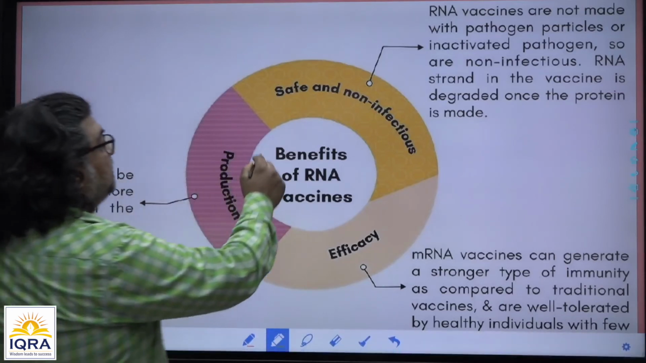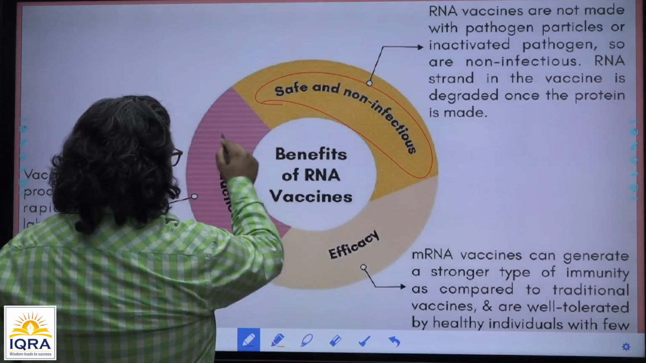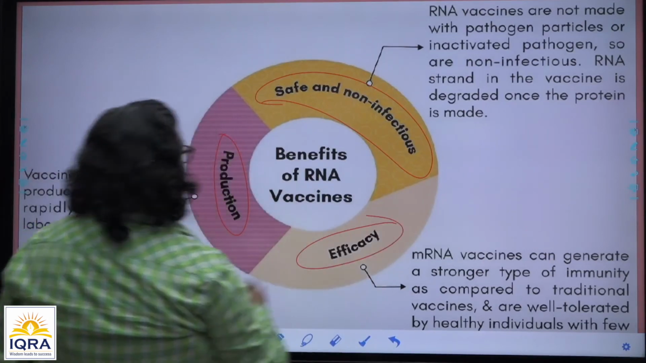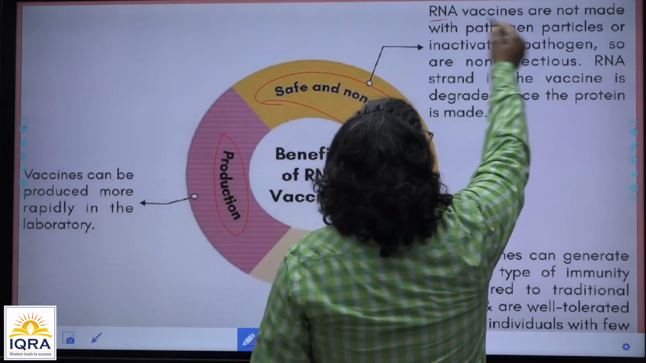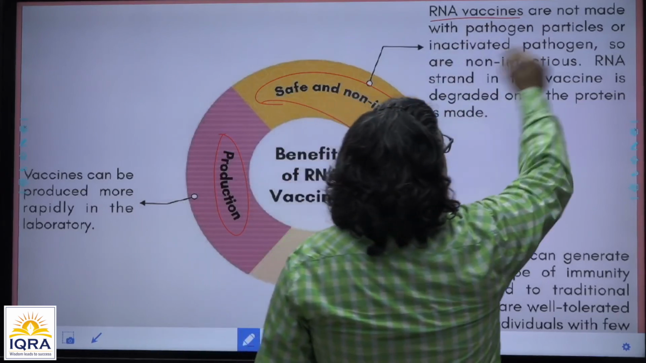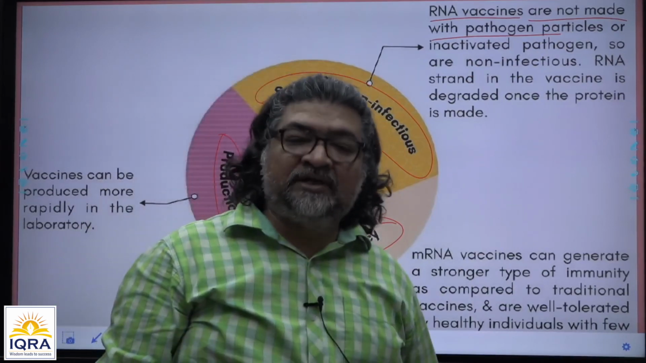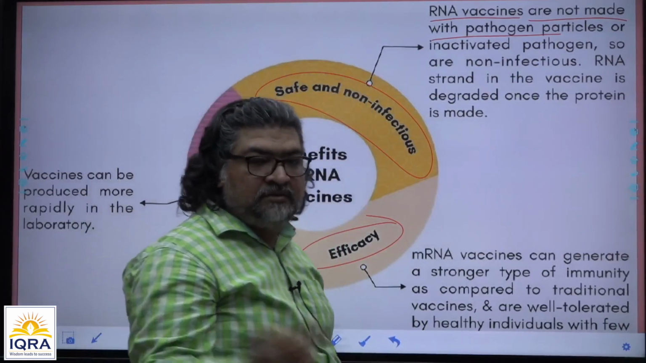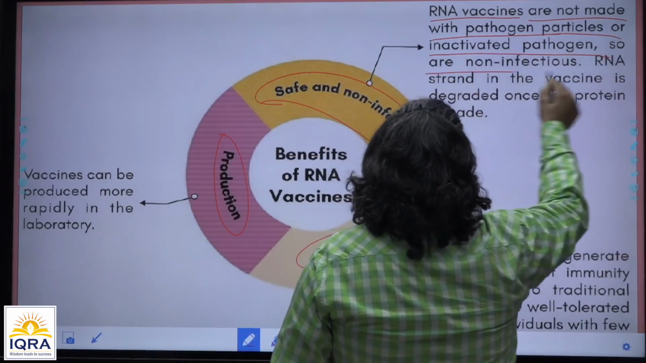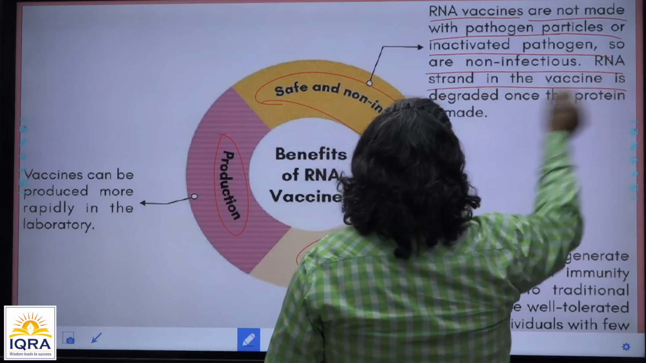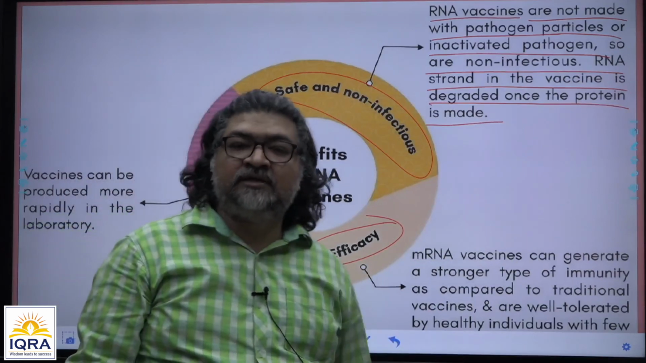The first is that it is safe and non-infectious, and the second is efficacy and production. Let's understand. If you take safe and non-infectious, RNA vaccines like the corona vaccine Covishield are not made from dead or inactivated virus or bacteria, in this case the coronavirus, so they are non-infectious. The RNA strand in the vaccine is degraded once the protein is made. Once the protein is made by the cell, the RNA gets degraded.